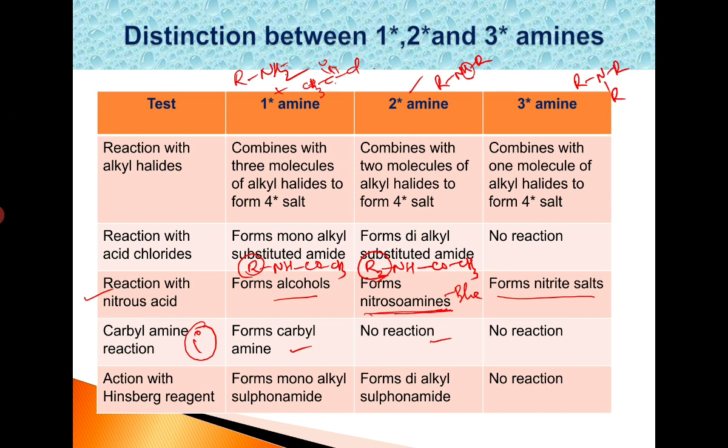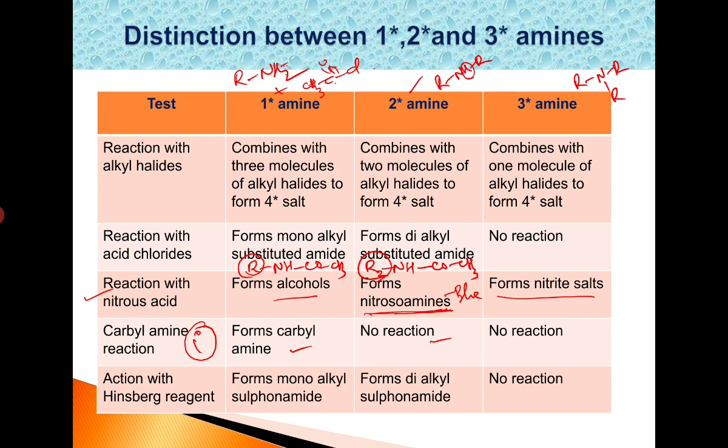And next, reaction with Hinsberg reagent. Hinsberg reagent is benzene sulfonyl chloride, which is used for the separation of all the amines, that is primary, secondary and tertiary amines, and the method is Hinsberg separation.